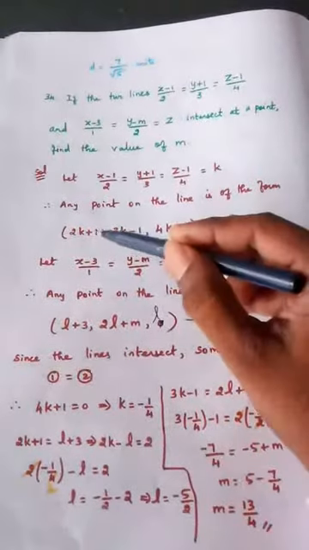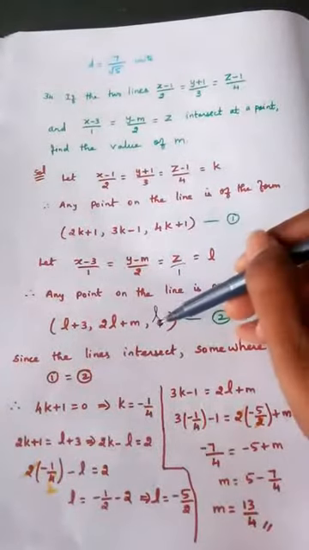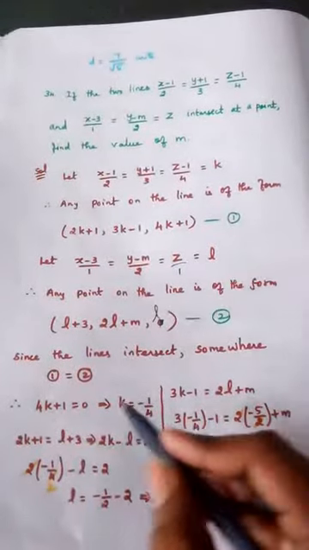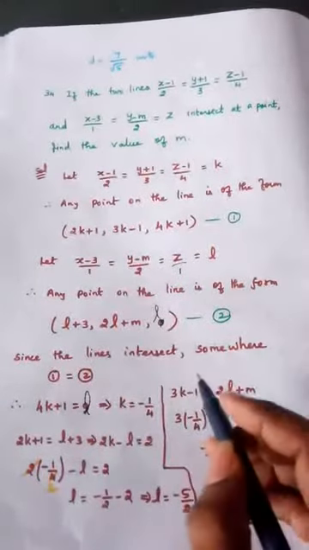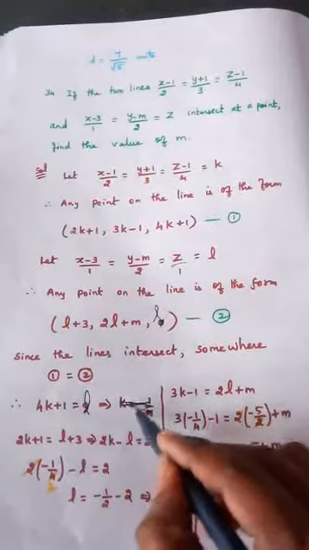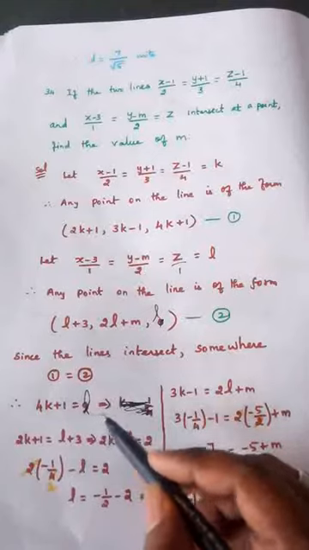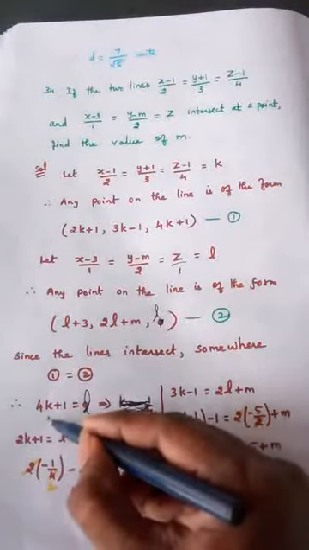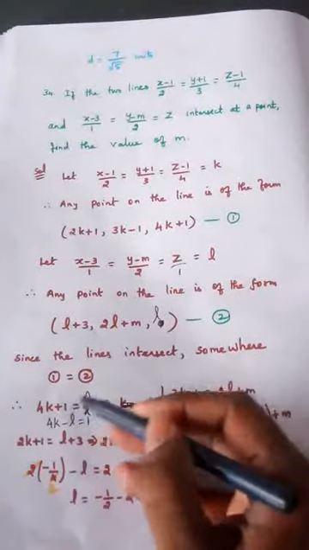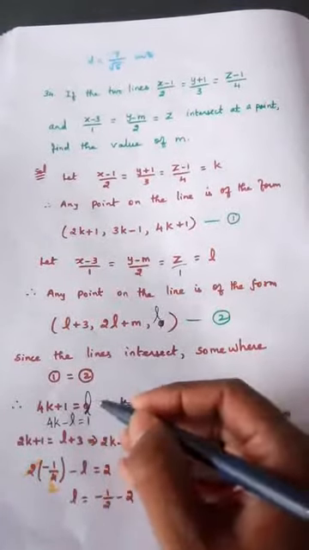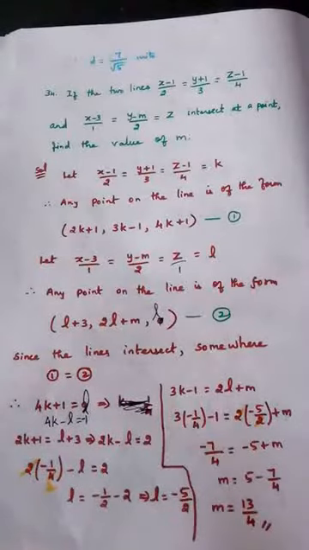And the third one: 4k plus 1 is equal to L. I had written 0 here, but 0 should not come, L should come. So 4k plus 1 is equal to L. Or otherwise, try to understand, 4k minus L is equal to minus 1.